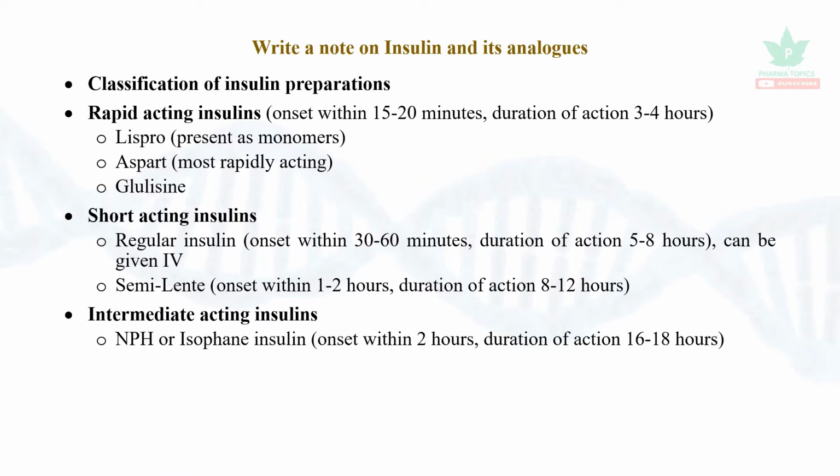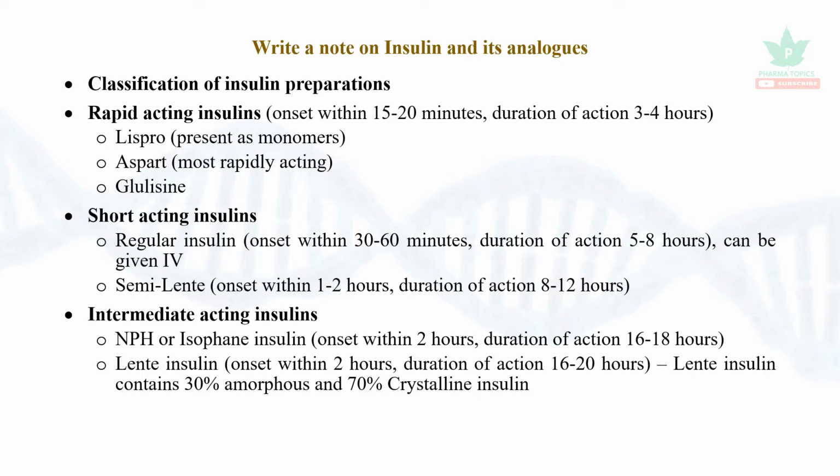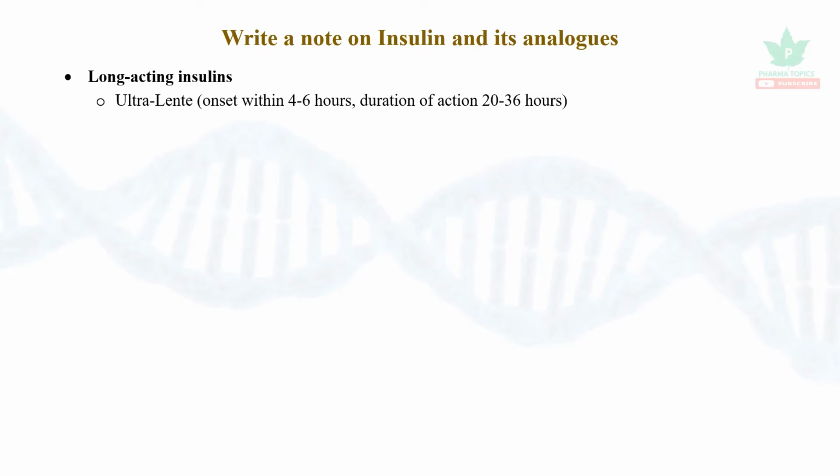Intermediate acting insulins are NPH or isophane insulin. It acts within 2 hours and the duration is 16 to 18 hours. Lente insulin acts within 2 hours. Duration is 16 to 20 hours. Lente insulin actually contains 30% amorphous and 70% crystalline insulin. Then long-acting insulins: they are ultralente. It acts within 4 to 6 hours and has a duration of action of about 20 to 36 hours.